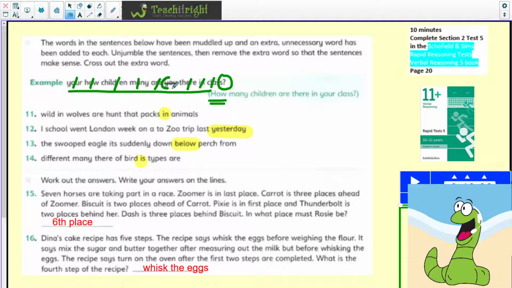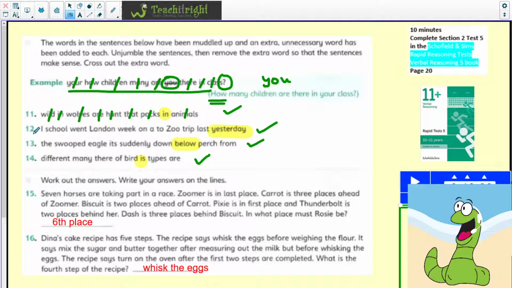So the word we couldn't fit into the sentence was "you". What you can see here is we've highlighted the word that we couldn't use within the sentence, and that's actually your answers. So we've got in, yesterday, below, and is. But let's just share with you what the sentences should have been. The first sentence should have been: wolves are, what are they? They are wild animals that hunt in packs. But the other "in" we couldn't fit in the sentence.